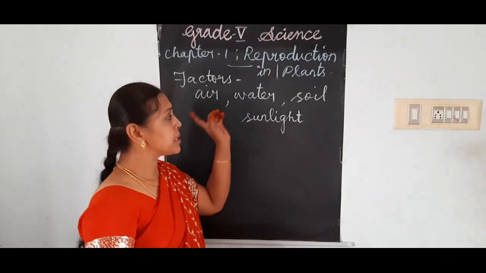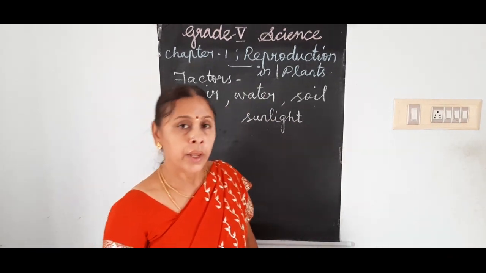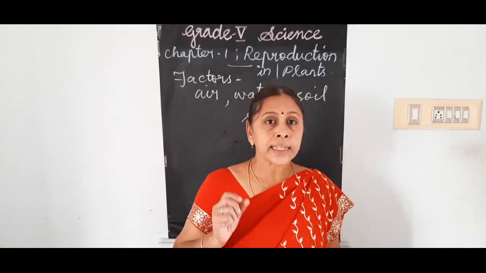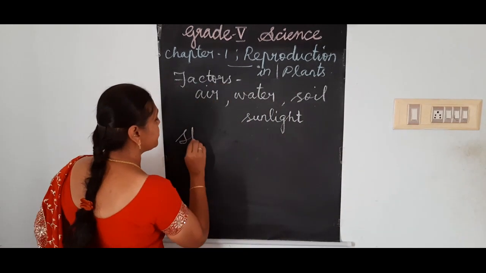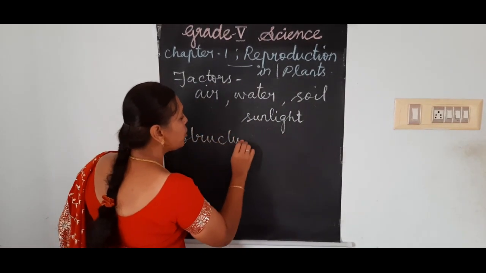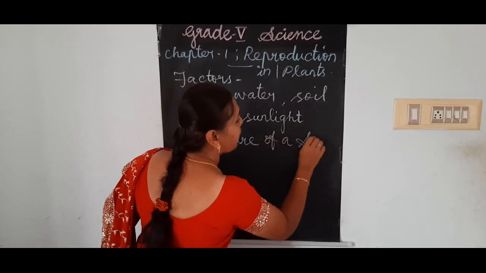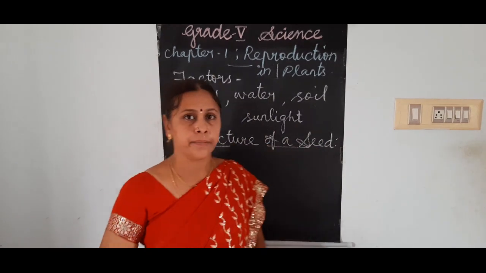All these factors are very important for their growth. Now, before how it grows, let us know about the structure of a seed. Let us know how these seeds appear. Structure of a seed.